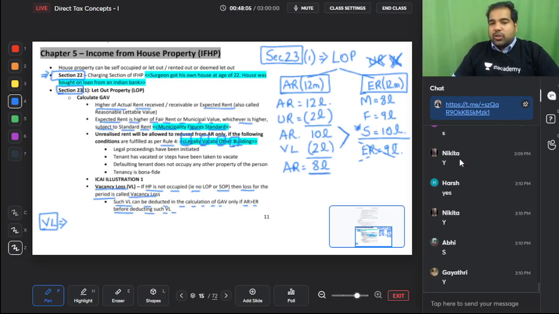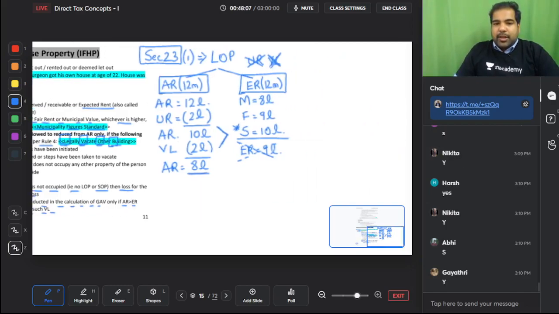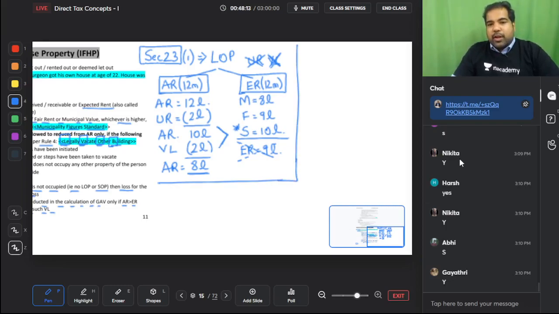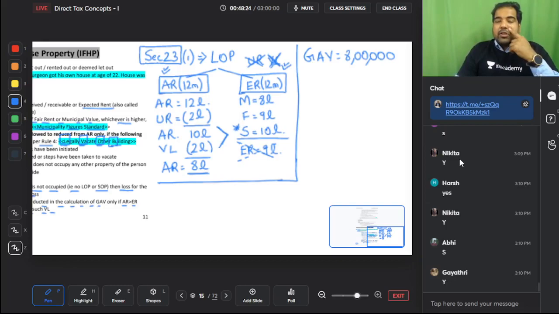Now that you've got the actual rent, we can now proceed ahead. This actual rent will be called GAV, guys. I'm taking it here. This actual rent will be called gross annual value, which is 8 lakh. Sometimes it is AR which is more, and sometimes it can be ER which is more. But remember, even if they give you monthly calculations, you have to multiply with 12 months, assuming the house is there for the entire year. But guys, what if the house was bought on 1st July? Then both of them will be 9 months.